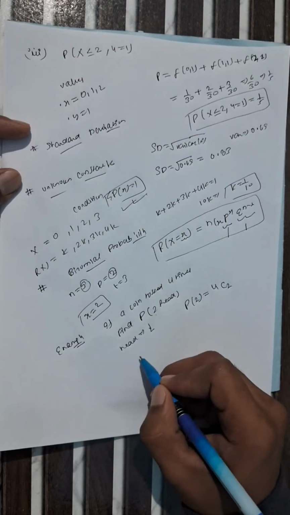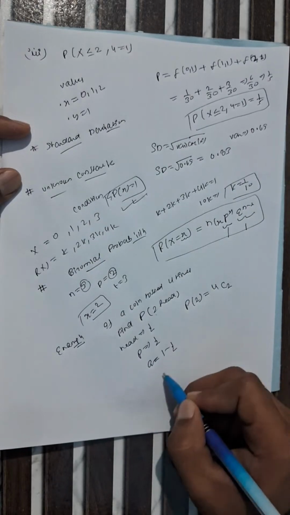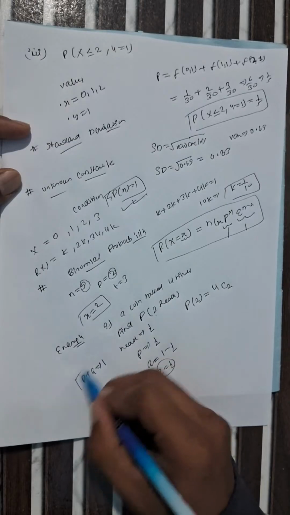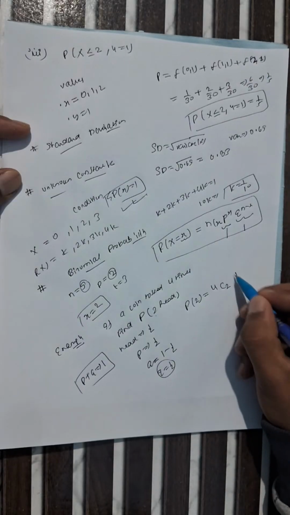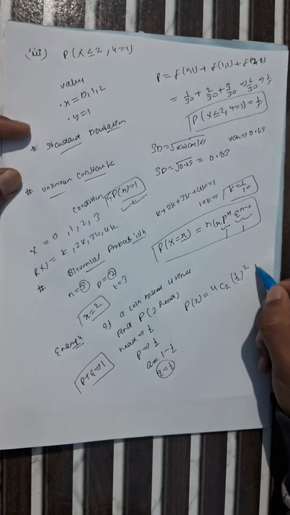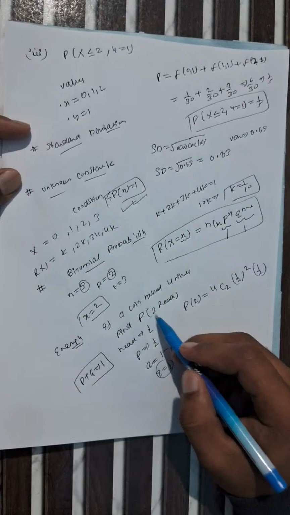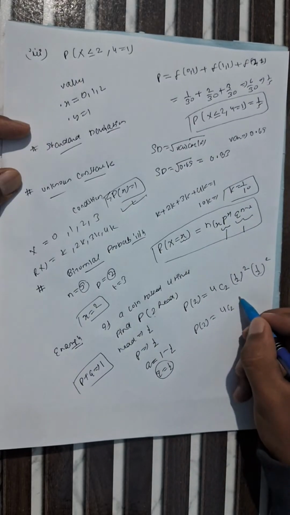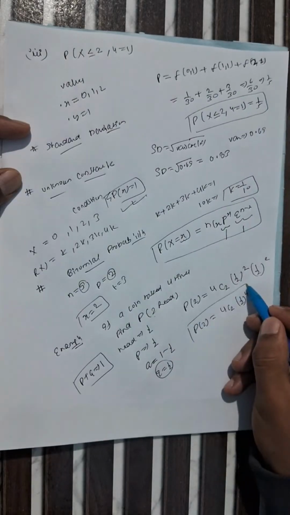p to the power x. Already we know that head equals 1 by 2, p equals 1 by 2, and q equals 1 minus 1 by 2, which equals 1 by 2, because we know that p plus q equals 1. This identity we are using here. So 1 by 2 to the power x, which is 2, and q is 1 by 2 to the power n minus x. n value is 4 here, and 4 minus 2 equals 2. So probability of 2 equals 4C2, 1 by 2 to the power 4, because 2 to the power 2 and 2. So like that you have to solve in the examination.